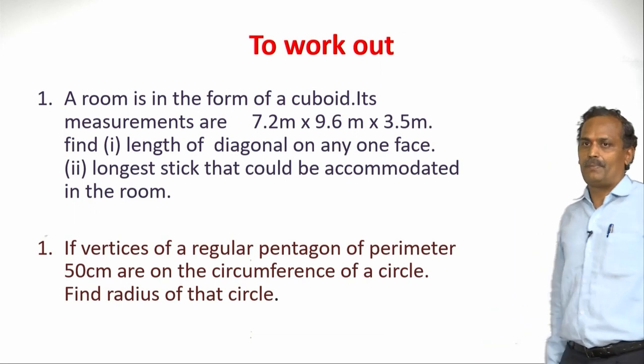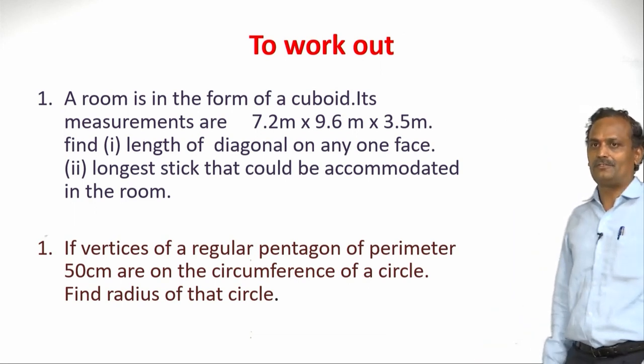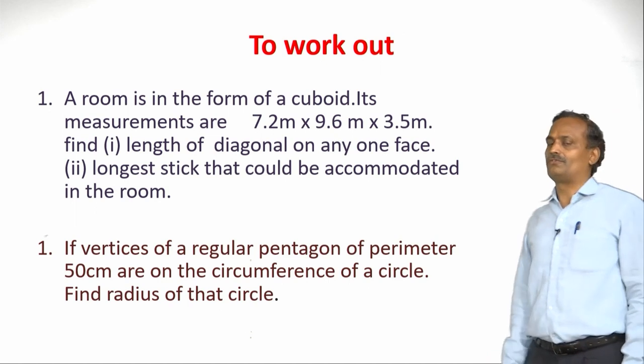So let us take a regular pentagon. It has a perimeter of 50 centimeters. Vertices are on the circumference of the circle.